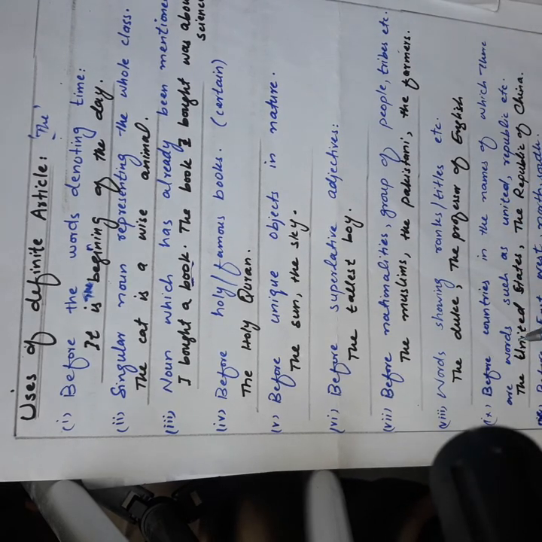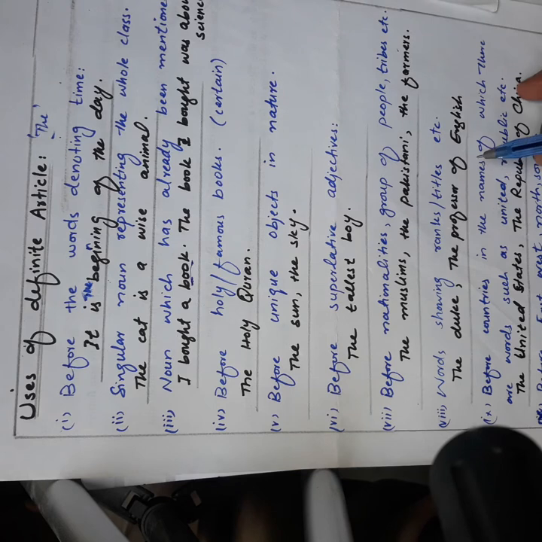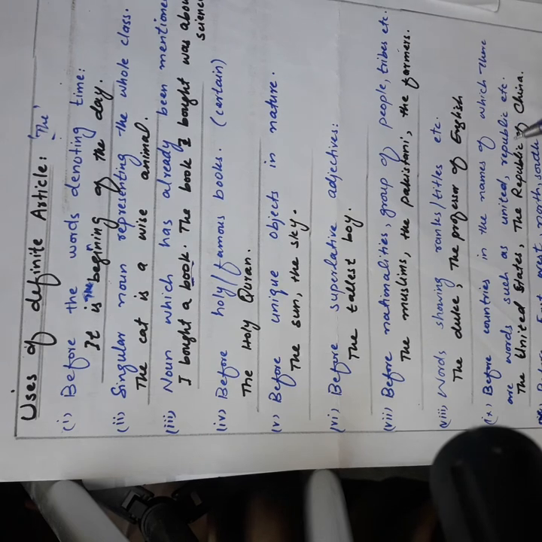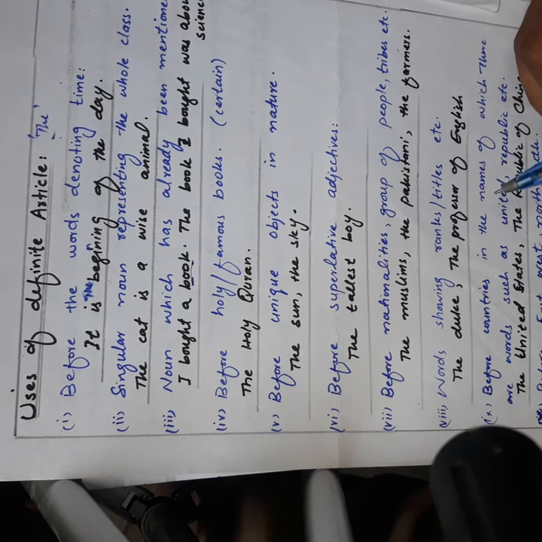Number 8. Words showing ranks, titles, etc. The Duke. Duke means Nawab. The Duke. So it is showing a rank. The Professor of English. A title, a rank. The King, a rank. So we use the before ranks and titles. Okay. Next.